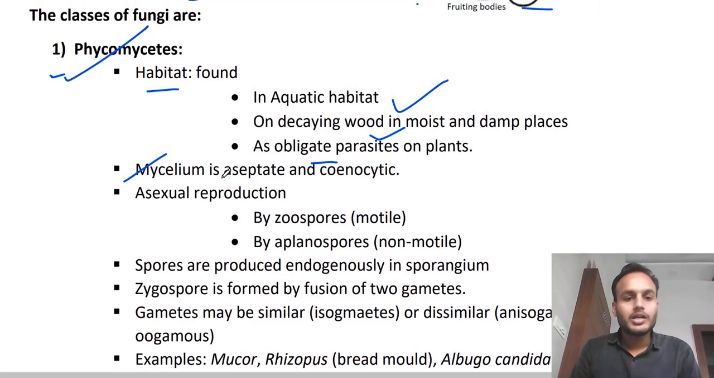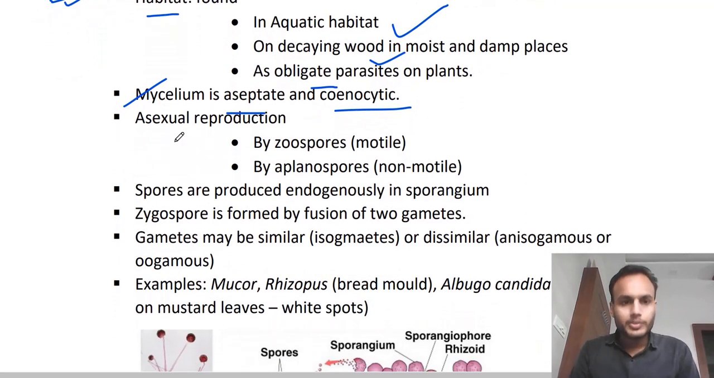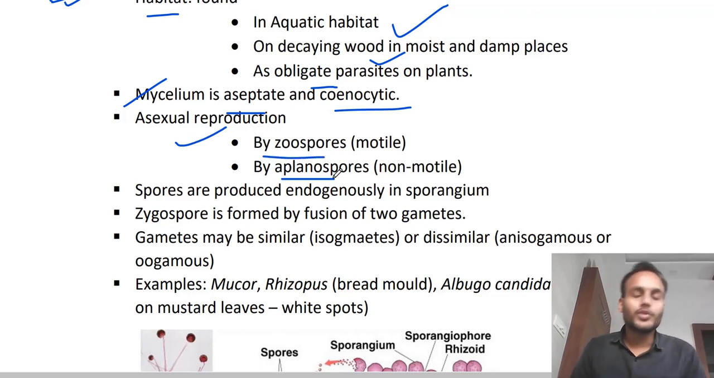Next is the mycelium. They have aseptate and coenocytic mycelium, or you can say hyphae. Aseptate means they do not have septa, so they will be multinucleated in structure, right? Another thing, they reproduce asexually by zoospores and aplanospores. I already told you in aquatic environments they produce zoospores, which are motile spores having flagella. Aplanospores are non-motile and released in the air. Spores are produced endogenously in sporangium.